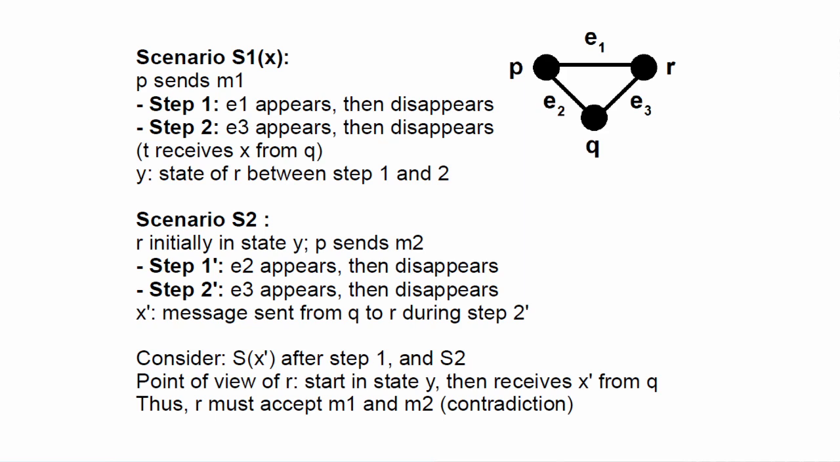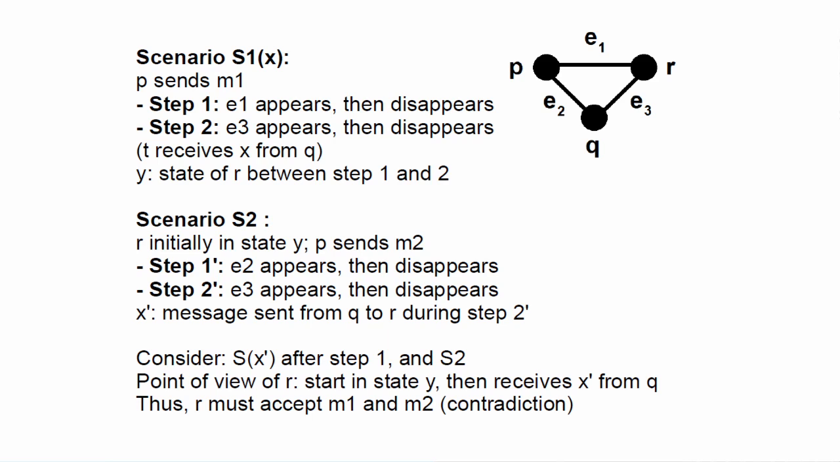R is initially in a state y. It can be in any arbitrary initial state because we assume transient failures. That's part of the problem. P sends M2. Step 1 prime, edge E2 appears, then disappears. Step 2 prime, edge E3 appears, then disappears. So here again, there exists a dynamic path from P to R. Thus, again, as the algorithm supposedly solves the problem, R must eventually accept M2.